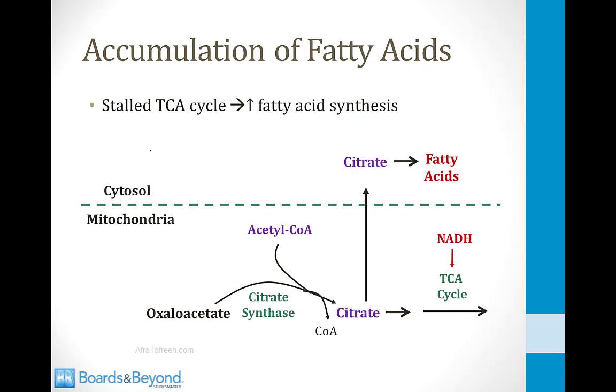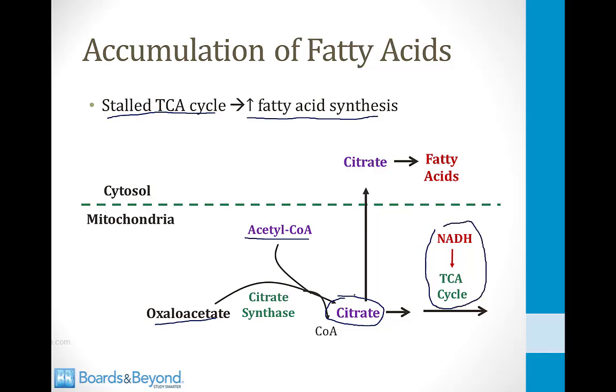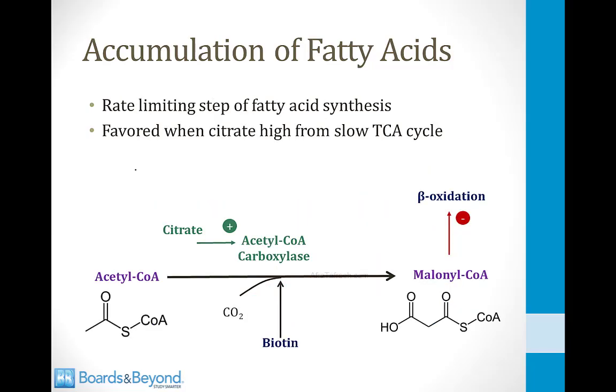In addition to less fatty acid breakdown, there is also an increase in fatty acid synthesis in alcoholics, and that is because, once again, the TCA cycle is stalled. On the screen here, I've shown the first step in the TCA cycle where acetyl-CoA is combined with oxaloacetate to form citrate. Normally, citrate would be further metabolized by the TCA cycle, but this cannot occur in alcoholics because the TCA cycle is stalled from high levels of NADH. As a result, citrate will be shuttled into the cytosol, and in the cytosol, it is used to synthesize fatty acids. Shown on the slide here is the rate-limiting step of fatty acid synthesis, where acetyl-CoA is converted into malonyl-CoA by the enzyme acetyl-CoA carboxylase.